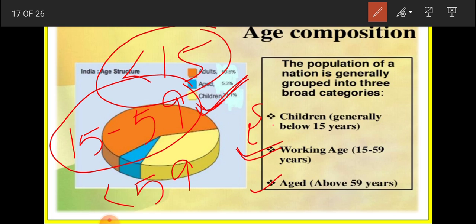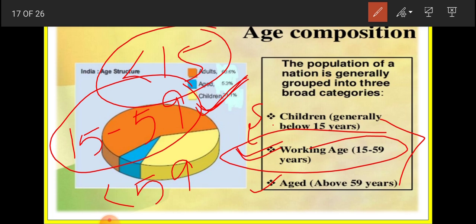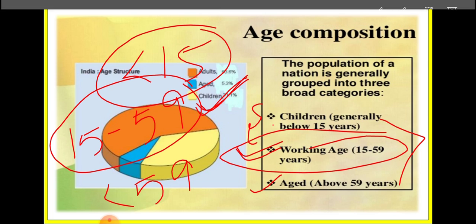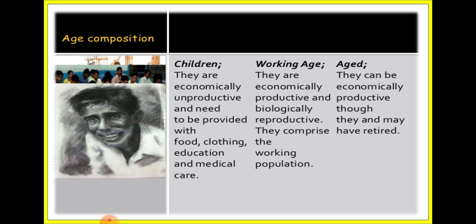Now, aged above 59 years is also unproductive. In India, people used to get retired after 60. So those people after 60 are unproductive because they are depending on someone else for their livelihood. So the first and last categories are named as dependent categories. They are dependent and unproductive. And the working age group is considered economically valuable, the independent section of the society.